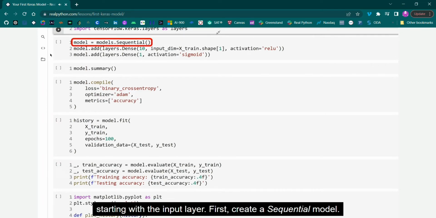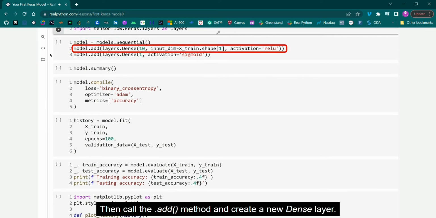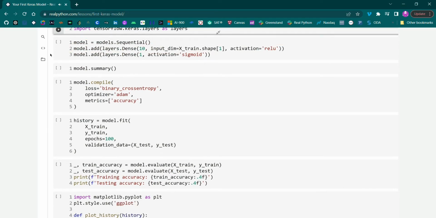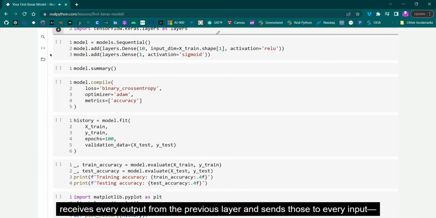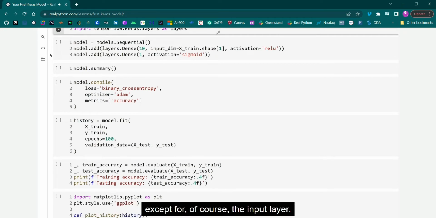First, create a sequential model. Then call the add method and create a new dense layer. A dense layer, also referred to as a fully connected layer, receives every output from the previous layer and sends those to every input, except for, of course, the input layer. The layer has a size or number of units, 10 in this case. So this layer will have 10 values. Don't worry about where the number 10 comes from, just focus on the higher level concepts.